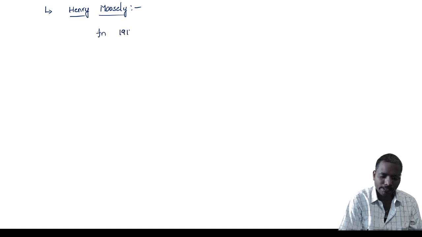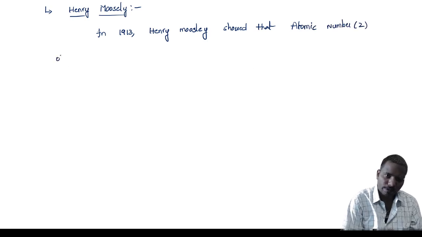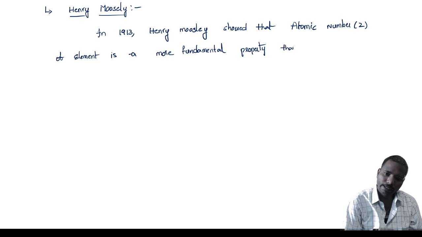In 1930, Henry Moseley showed that the atomic number of an element is a more fundamental quantity, or more fundamental property, than its atomic mass.